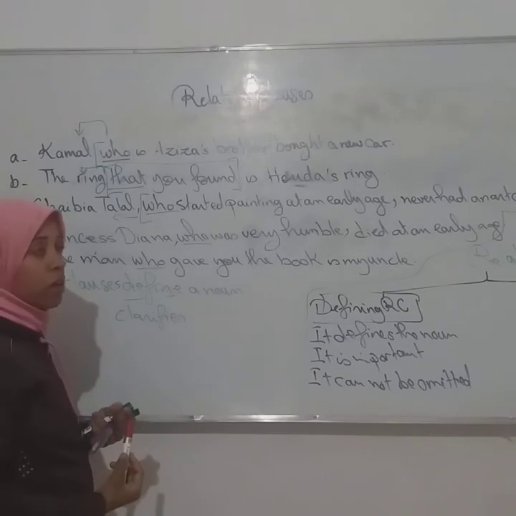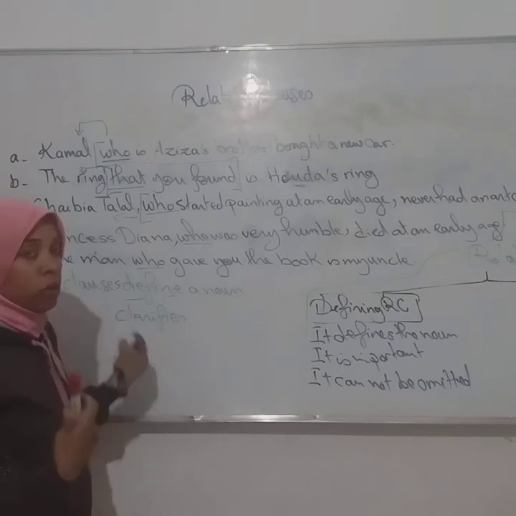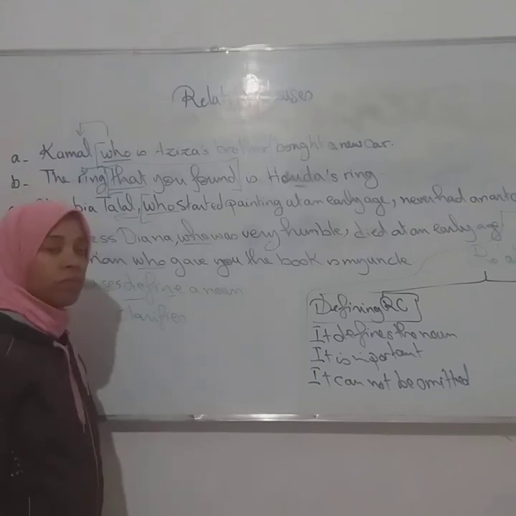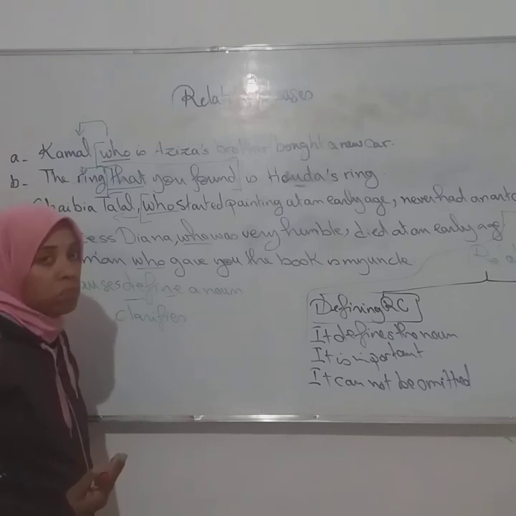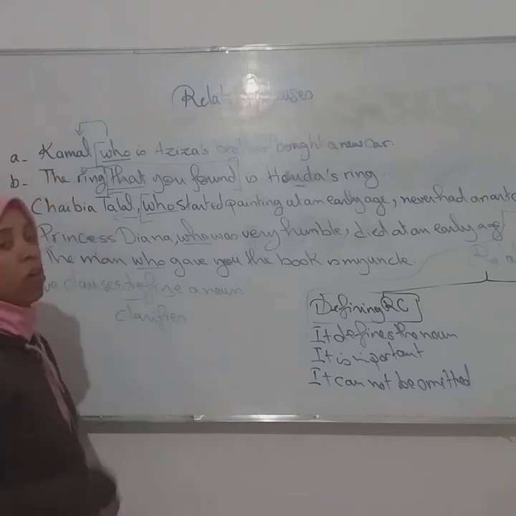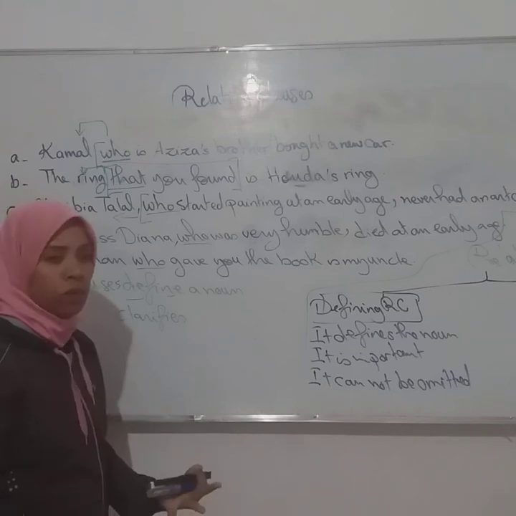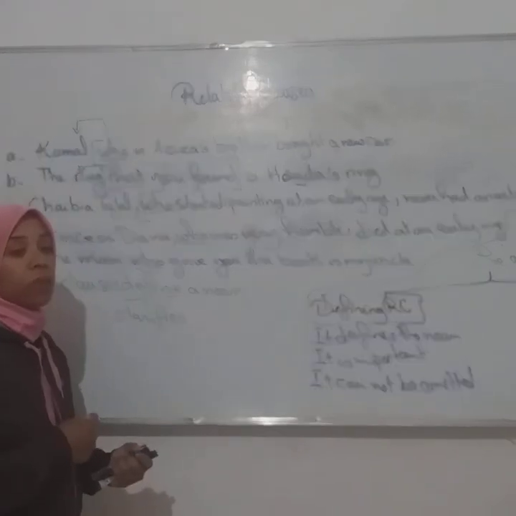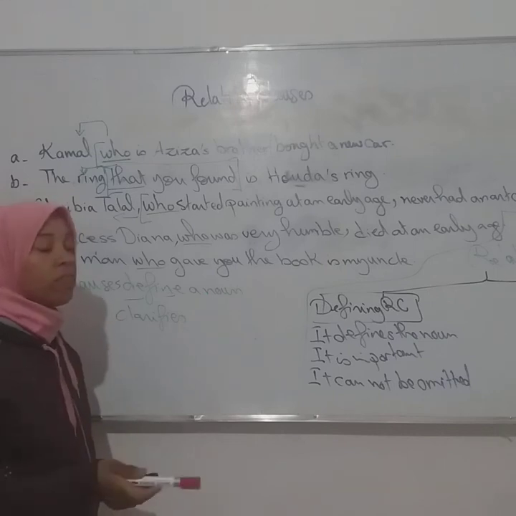If I try to omit the expression, what am I going to have? Kamal bought a car. So here, is Kamal clear to you? No, of course, because there are many Kamals. Or let's say Muhammad or Fatima bought a car. Which Fatima? Is it Fatima Najari, Fatima Akarni, Fatima Naimani? So there are many people having the name Fatima.